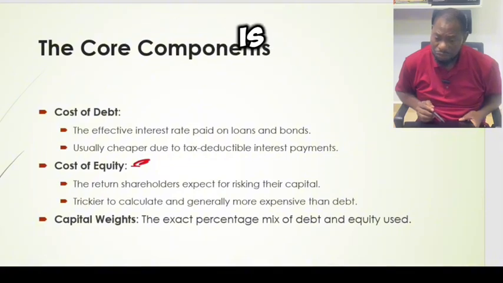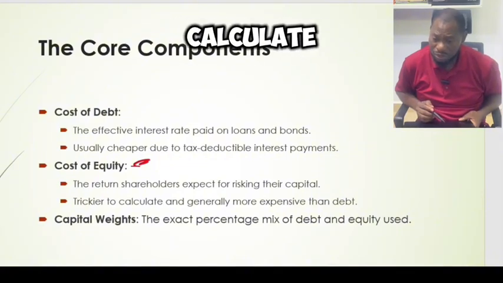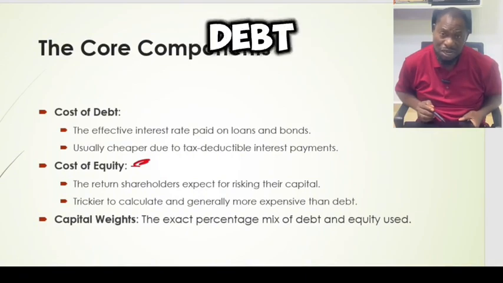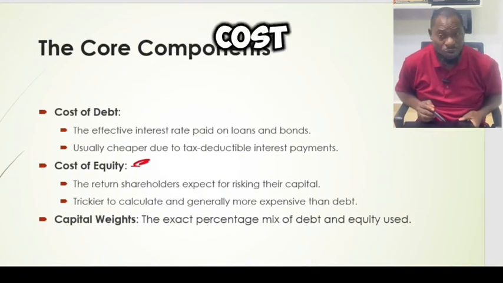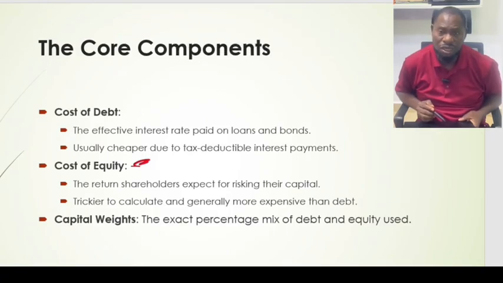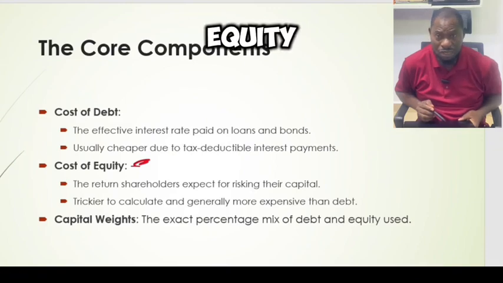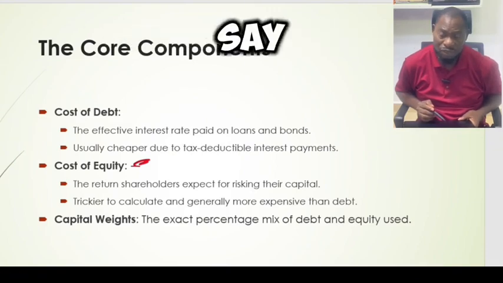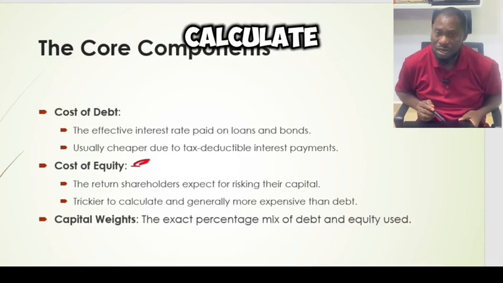Another one is it's trickier to calculate and generally more expensive than debt. Yes, calculating the cost of equity is not as simple as calculating the cost of debt. You know that the cost of debt is the effective interest rate. If you took a loan, you know how much the interest rate is. So it's not something that you work so hard to get. It is known. But to get the cost of equity is not so straightforward. That's why we say it is trickier to calculate. And why is that so?